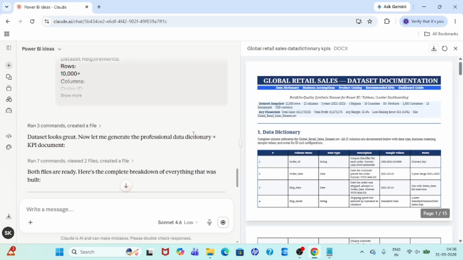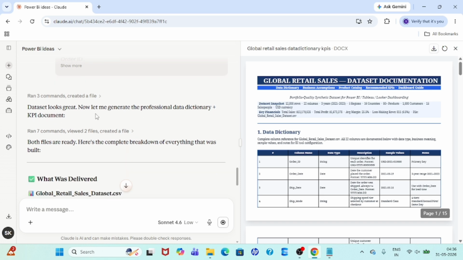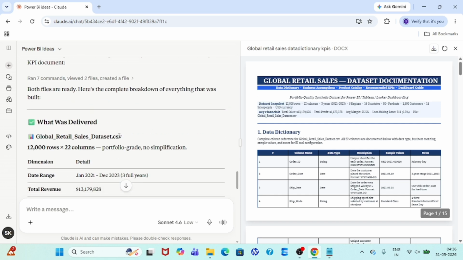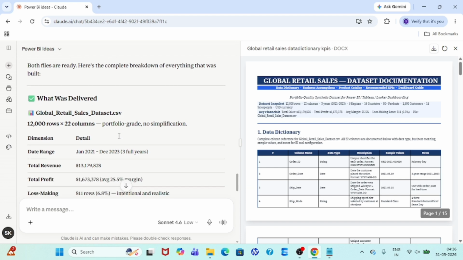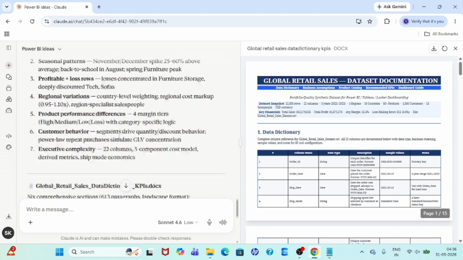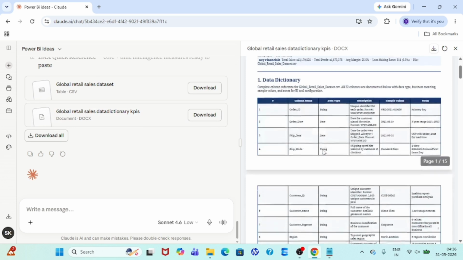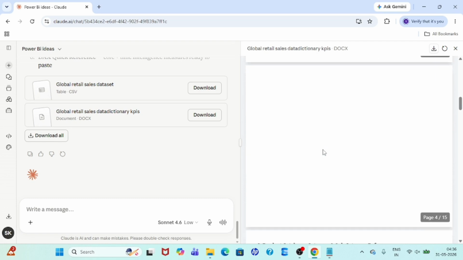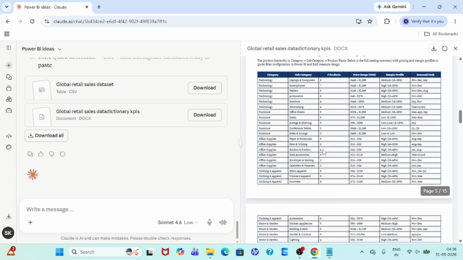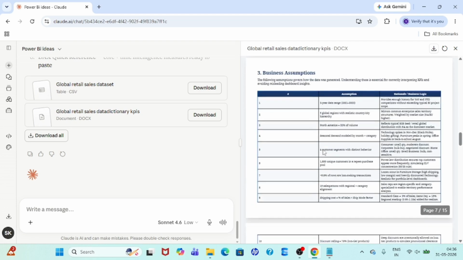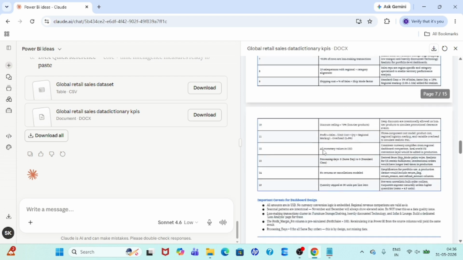Now here you can see that Claude AI has done something. It says the dataset looks great, and now it will generate the professional data, data dictionary, and KPIs. We gave the prompt and based on that prompt we have received this response. Here is the data dictionary that we can read and understand, and present to users whenever required. All clarifications are written over here.